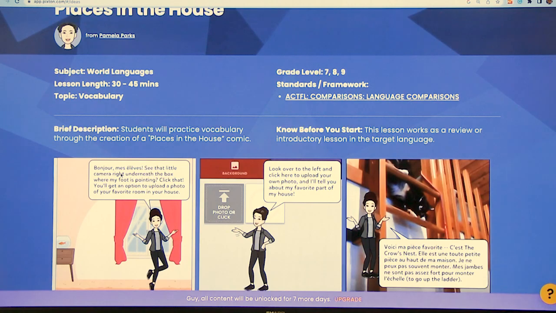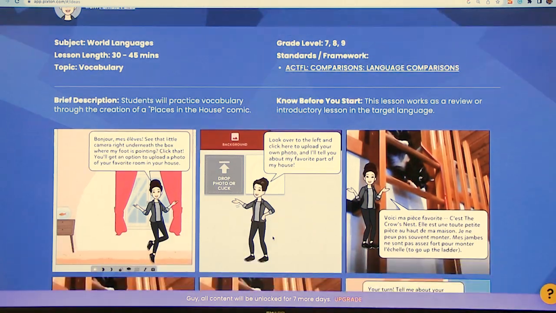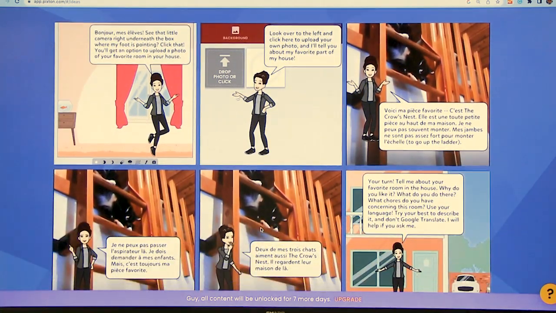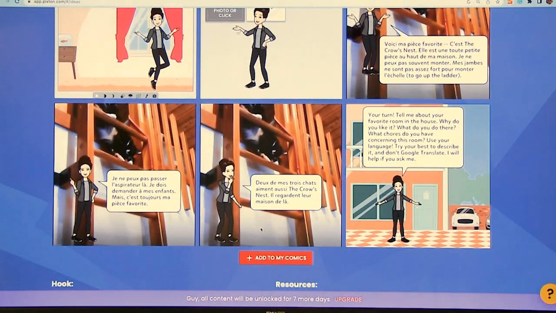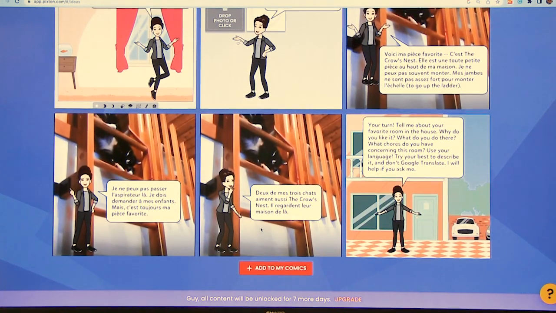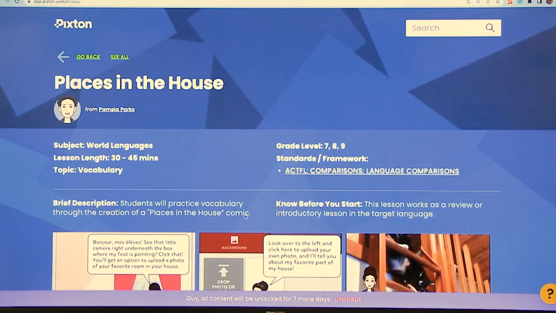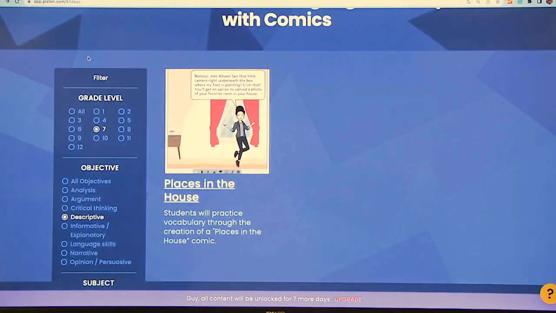It can mesh with anything else you're doing, in this case around the house, so you can see the example, but you can do it again in any language. This just happens to be in French. Yeah, this is really cool because sometimes we need ideas, you know, we don't have time to really create something from scratch, and this is a perfect example you can adapt to your own classroom.